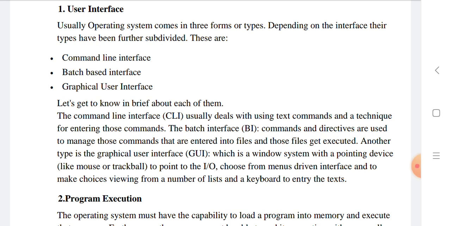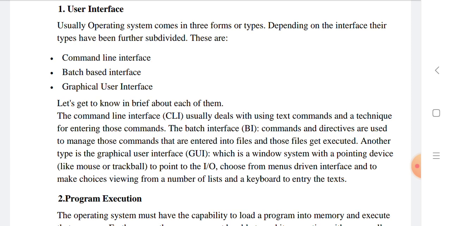First one is the user interface. Usually an operating system comes in three types of forms depending on the interface. They are subdivided into command line, batch based, and graphical user interface. Now the command line interface, that is CLI, usually deals with using text commands and techniques for entering those commands.